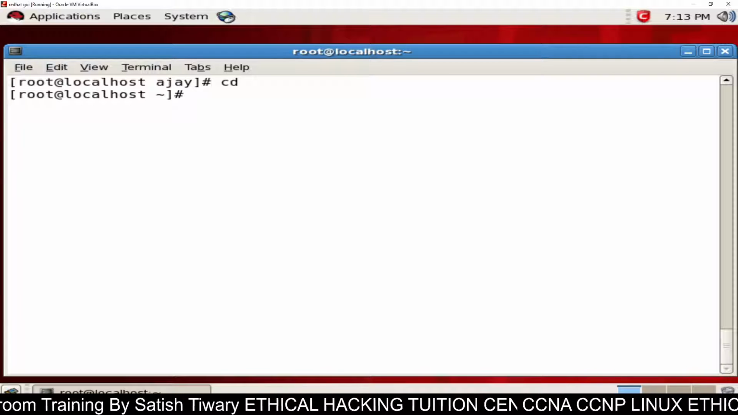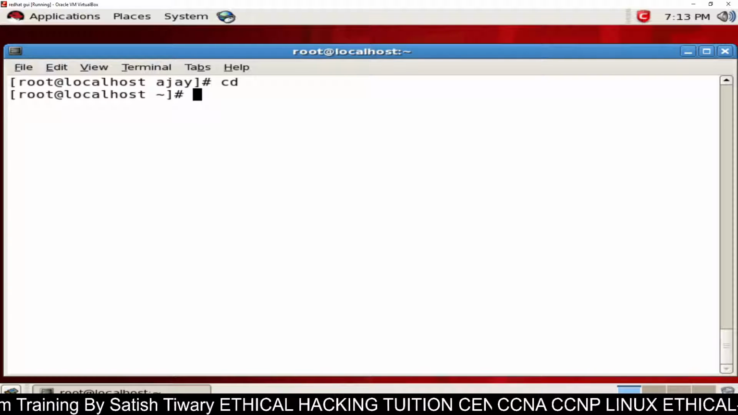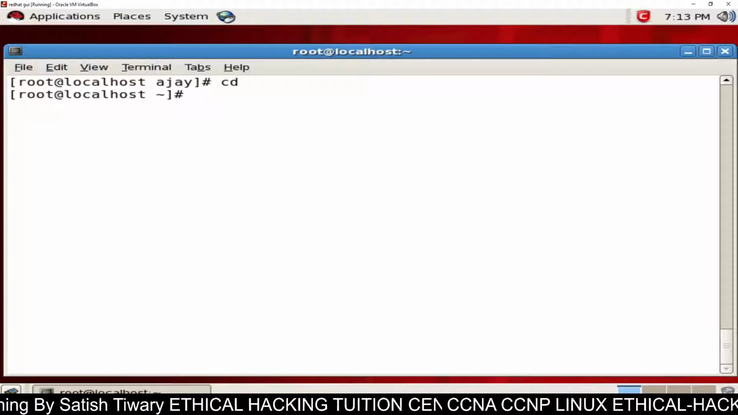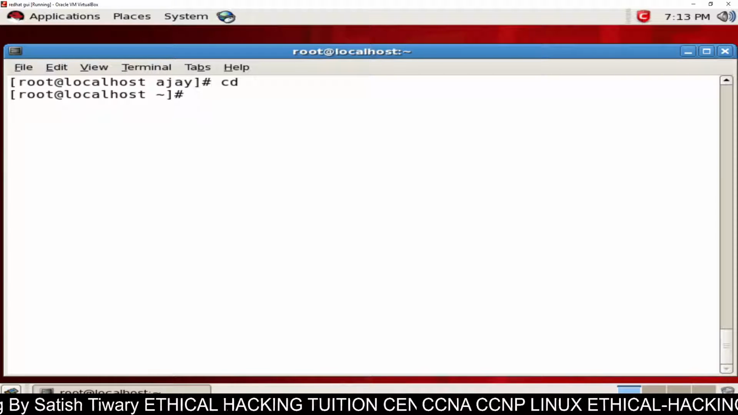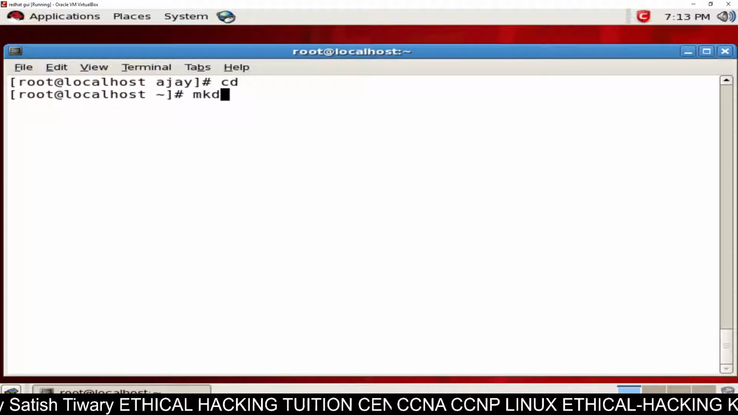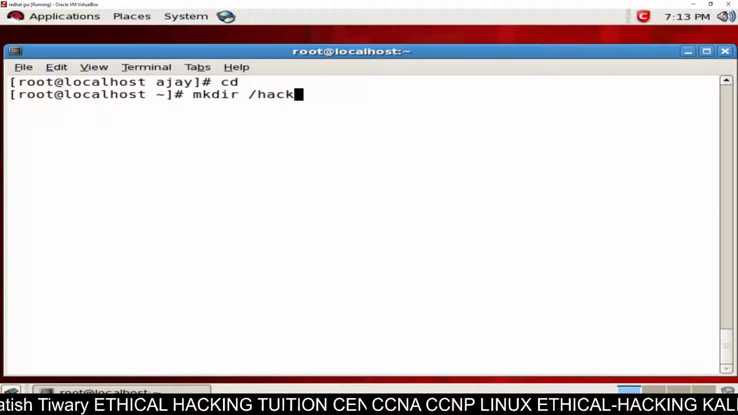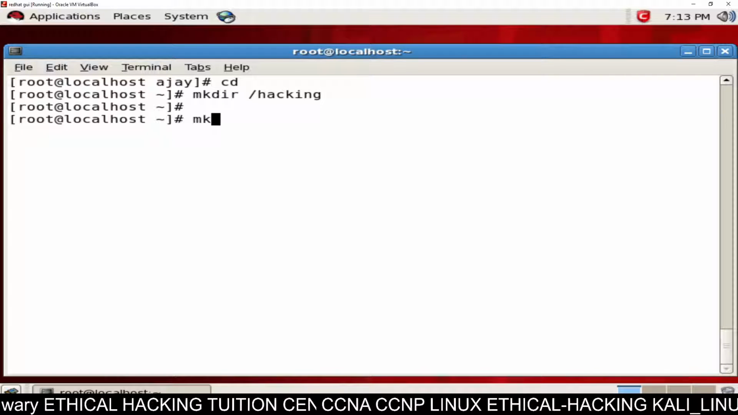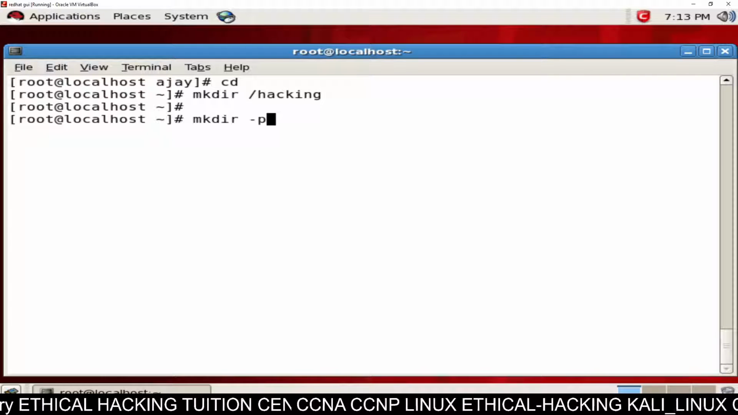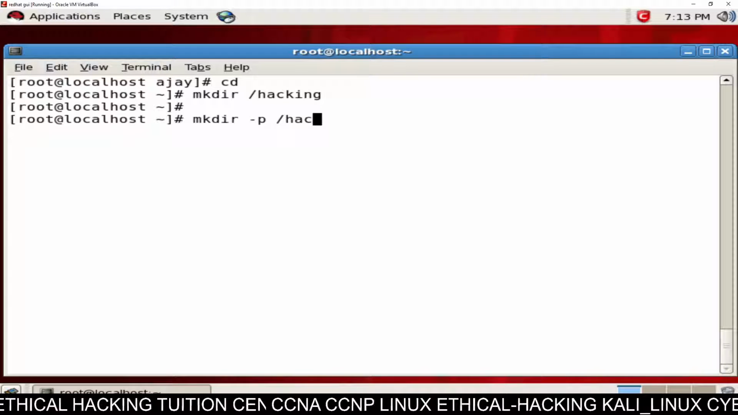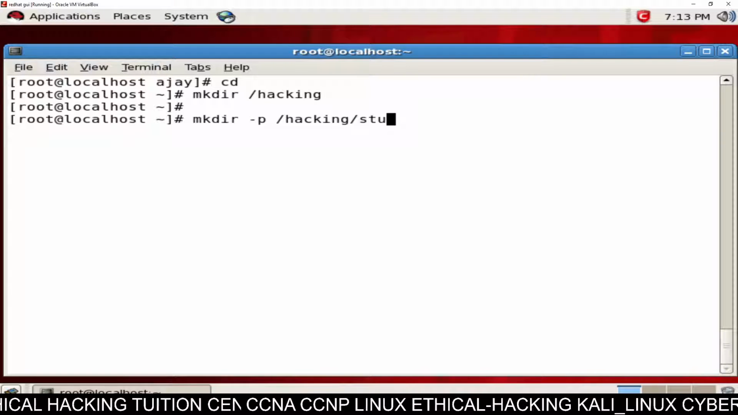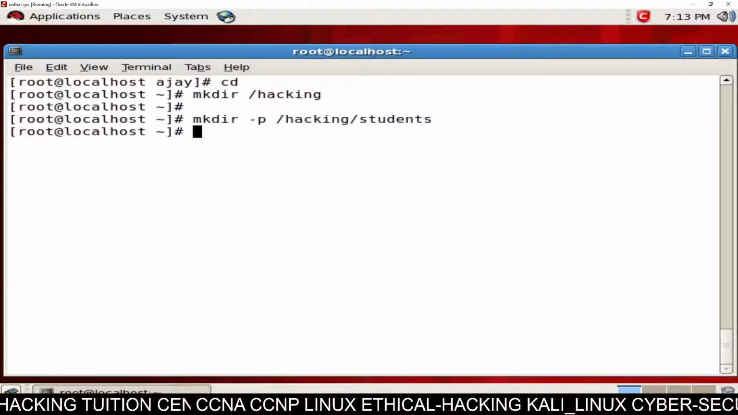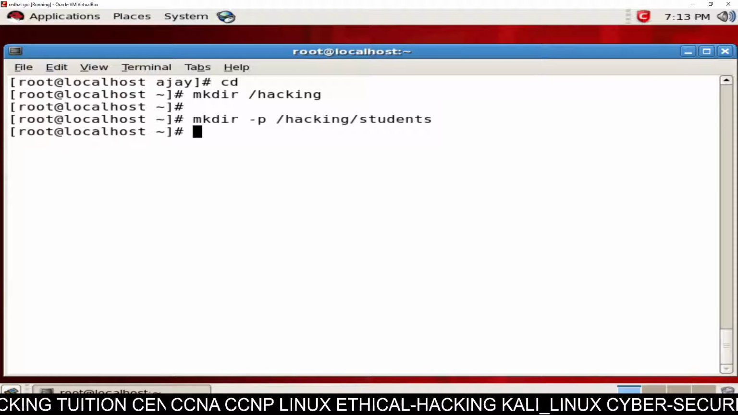So is it possible to do that? Yes, it is possible. I am taking hacking classes, and for those hacking classes I want all my users inside the hacking directory. So I can create it directly like this: mkdir /hacking. You can create a folder like this. Inside this, you can create another folder like mkdir -p, and inside the hacking folder I am going to create another folder, student. So inside the hacking folder, a student folder has been created.